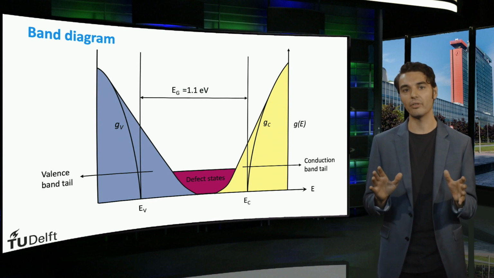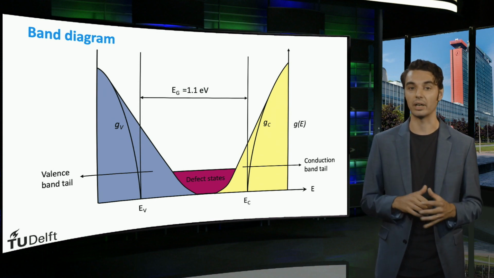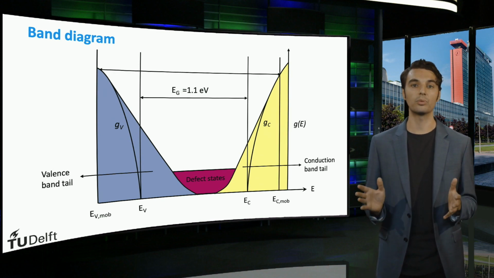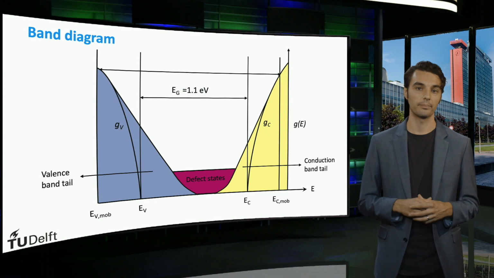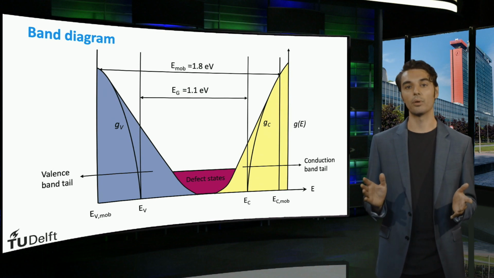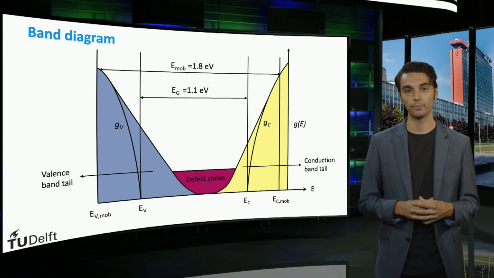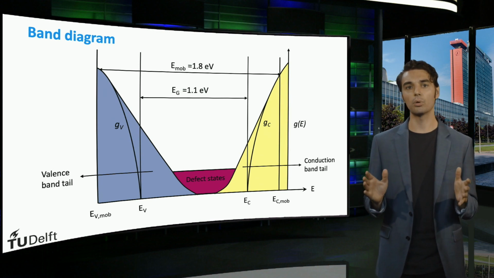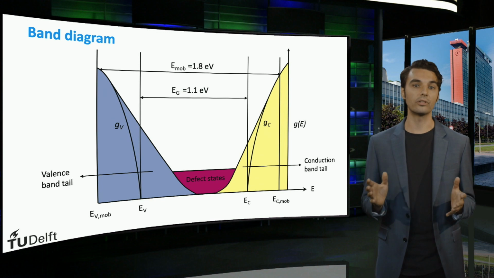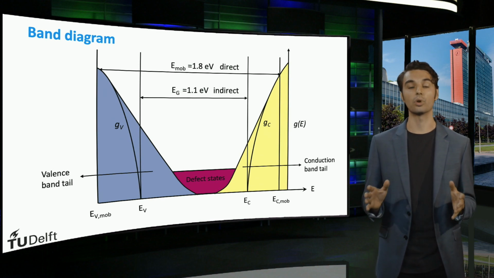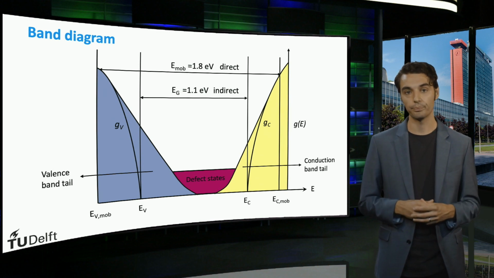Empirically, however, we find that an optical band gap can still be defined. This band gap is known as the mobility gap, which extends between the top of the band tail edges. The optical band gap of amorphous silicon ranges from 1.6 to about 1.8 electron volts. Due to the greater number of allowed energy states, the electron momentum of amorphous silicon is poorly defined. Amorphous silicon is therefore a direct bandgap material.